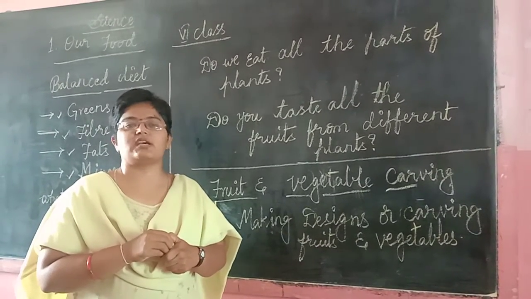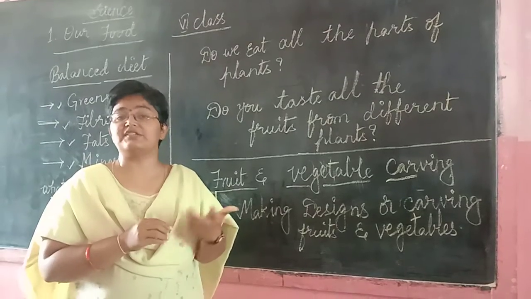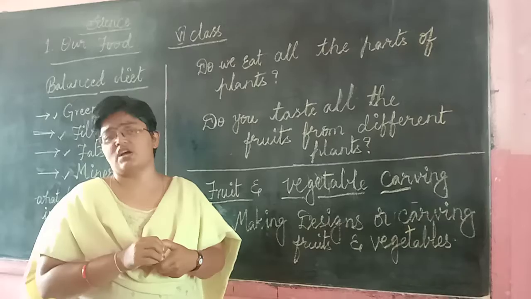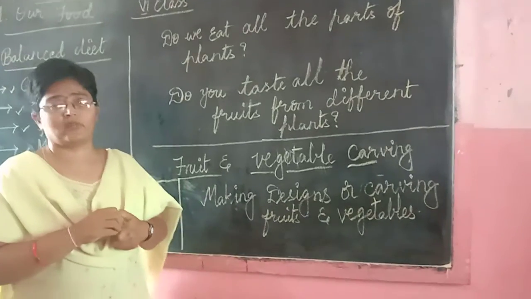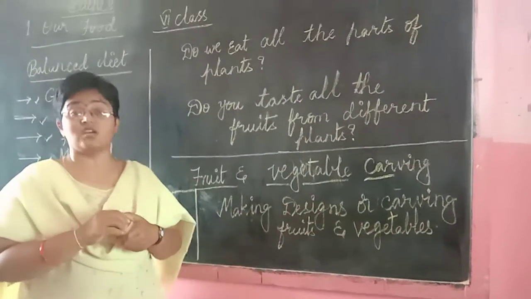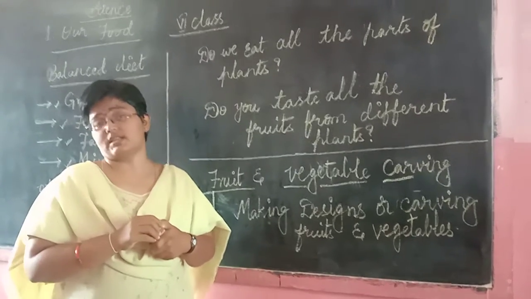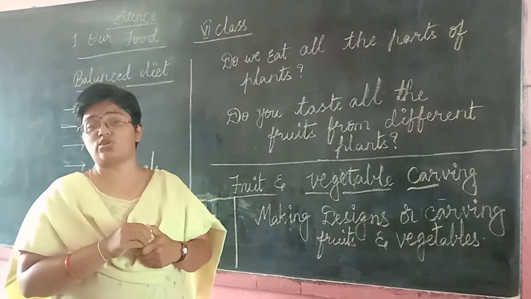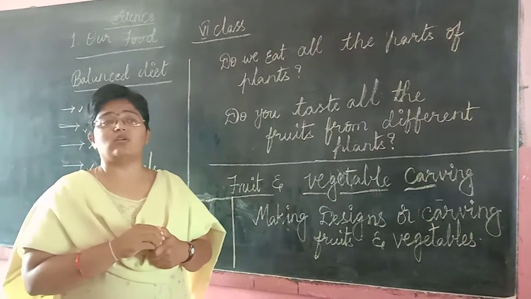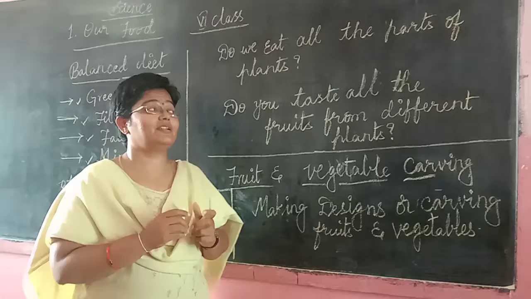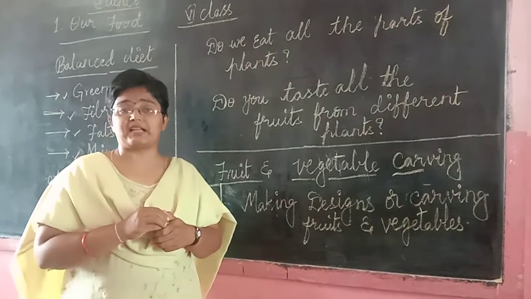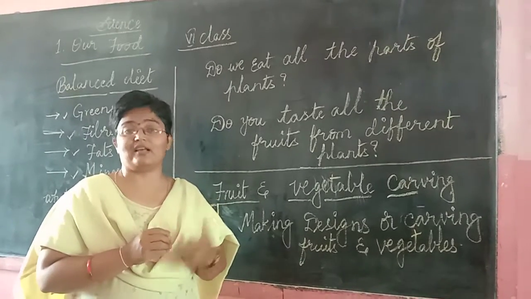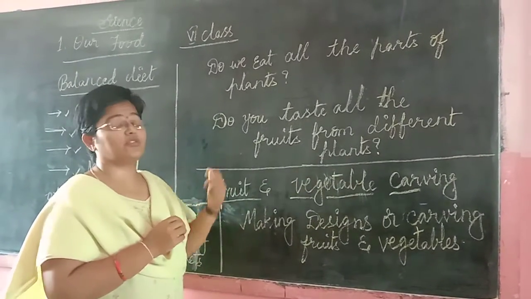So you have been to a forest. There you find different kinds of trees. Do you taste all the kinds of fruits which you see there? I don't think so, children, because some of the fruits are poisonous, which may cause giddiness to us and which may sometimes lead to death also. This is how different kinds of fruits or different parts of plants may cause different types of impacts on our body or our health. So let us be aware of this, children.